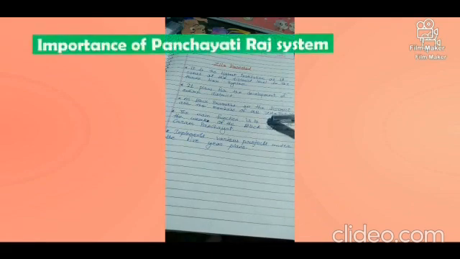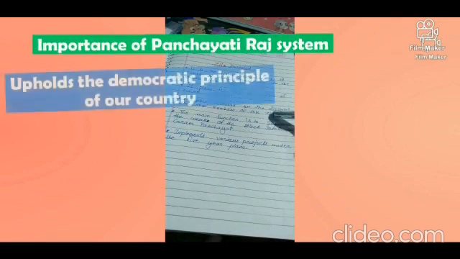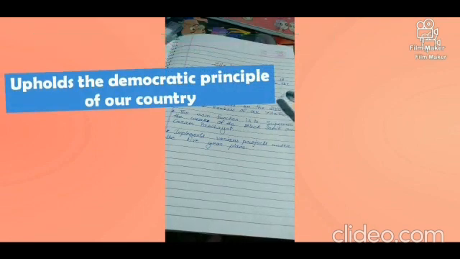We are a democratic country, so it upholds the democratic principle, which implies that it is run as a government by the people, for the people, and of the people. So all the people are related here, and they all are responsible for making the decisions. They own can make the decisions. वो अपने डेवलपमेंट वर्क्स, अपनी अच्छाई के लिए सोच सकते हैं और बहुत ही नीचे लेवल पे अपने लिए काम कर सकते हैं.